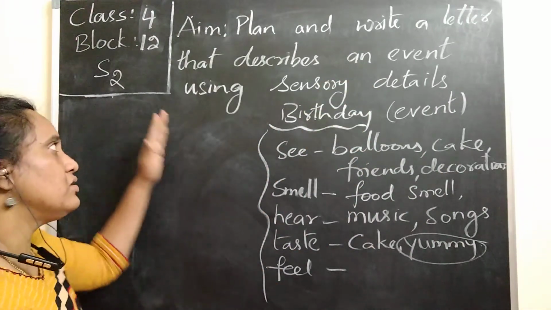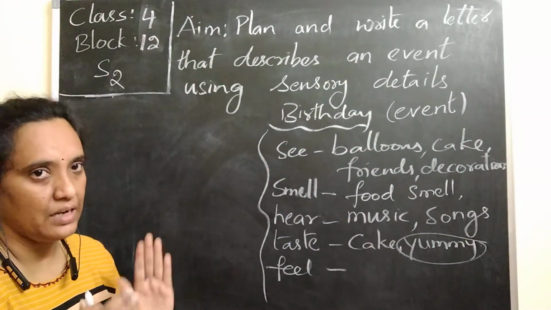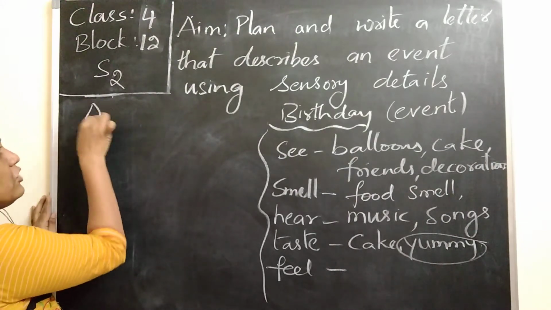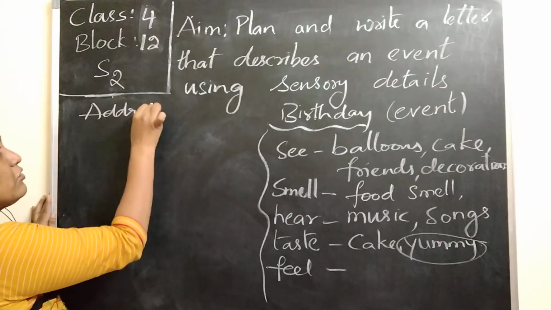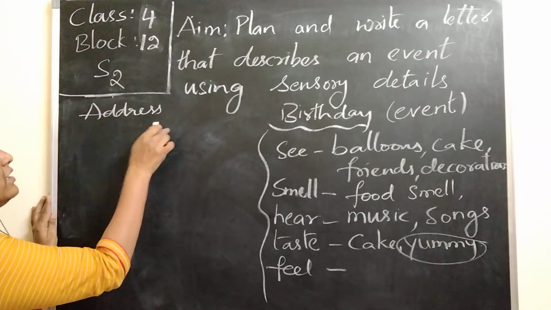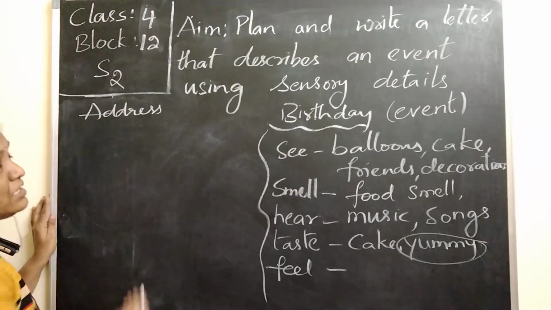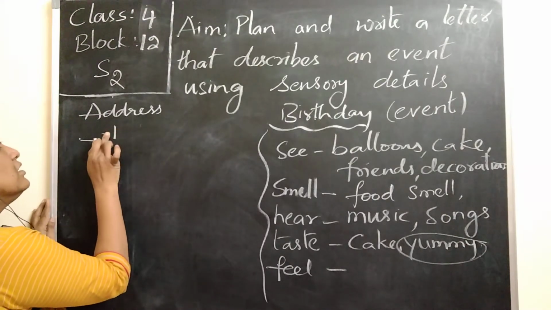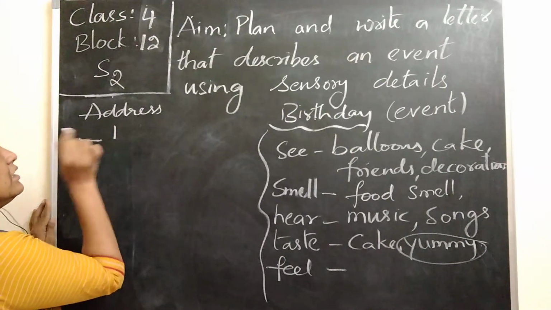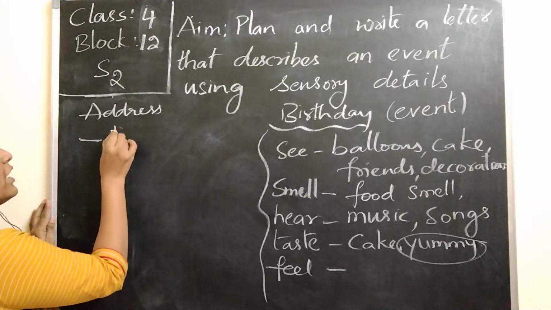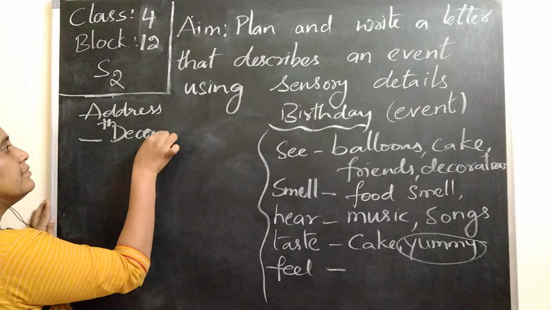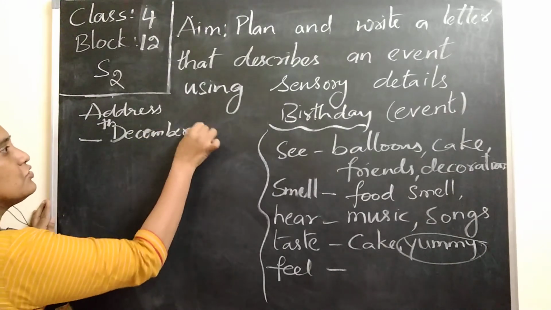Now let us go with the details of the letter. First, I want to write the address. Whatever your address is, you write it, then you write the date when you are writing. The format can be something like December, comma, 2020.